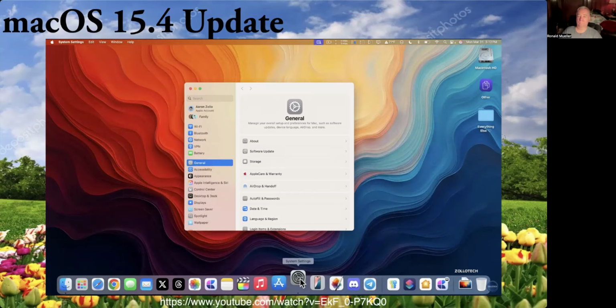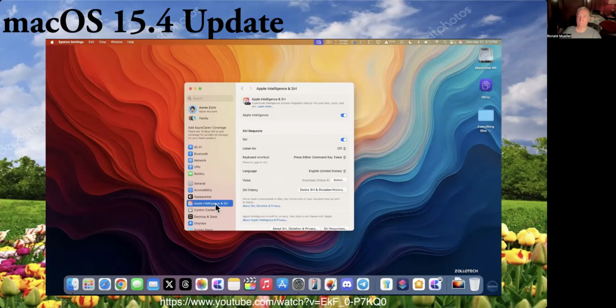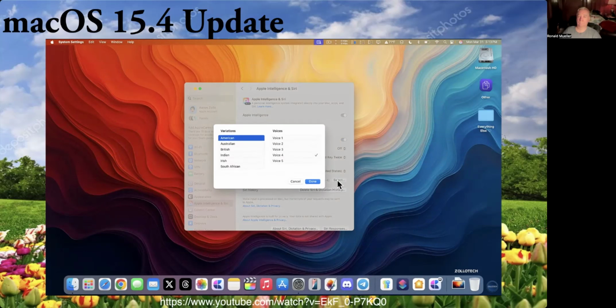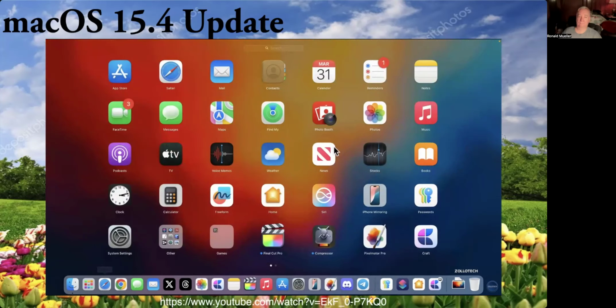If we go into our settings, and then we go down to our settings for Siri, under our voice, we have American Voice 4. However, there's new voices for Australian. We have 4 voices total, where we had 2 before. So we have Voice 1, Voice 2, Voice 3, and Voice 4 now. Find My hasn't been really updated anywhere else other than it's now available in South Korea.